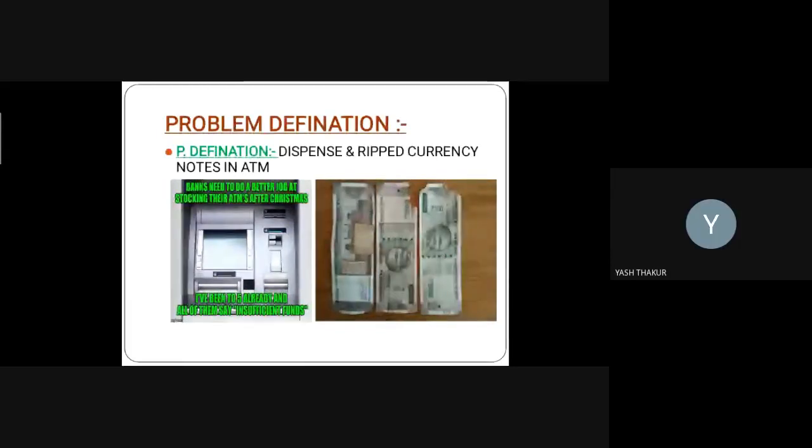The problem is that we go to the ATM very much nowadays. We have seen that when we take the money, the notes are torn a little bit, meaning they have dots or anything like that. If we go with it to the bank, we face a problem because they do not take it back, saying that we have torn it, not the ATM. This makes a very big problem. Nowadays we have also seen that the notes get torn by the machine only, but they think that we have torn it. So we have come to report.